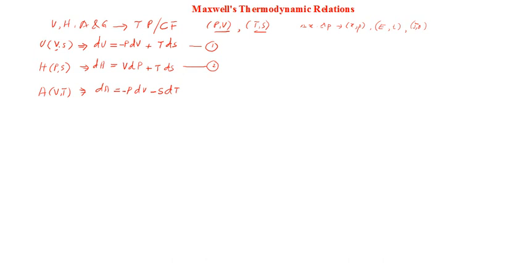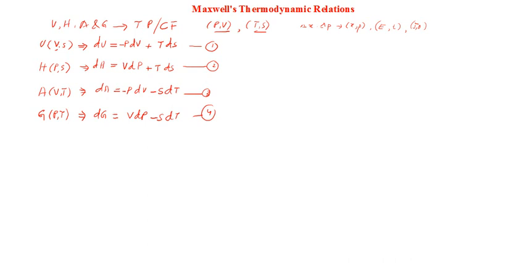And the last one is G. G is a function of p and T. Hope you remember that G was a convenient thermodynamic potential to analyze chemical reactions, the spontaneity of chemical reactions and phase relationships. So dG is equal to, I write it the same way, dp and dT. With dp there should be V, and with dT there should be S. S is always minus in the equation and V is always plus in the equation. So you get equation number 3 and equation number 4.